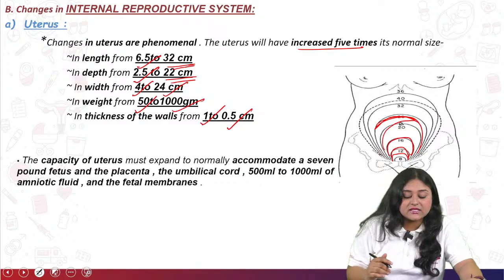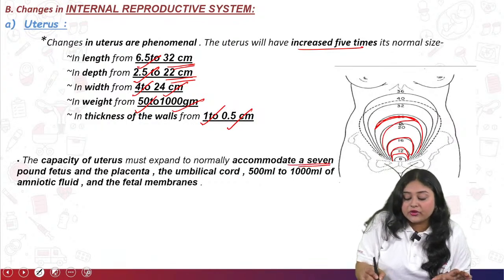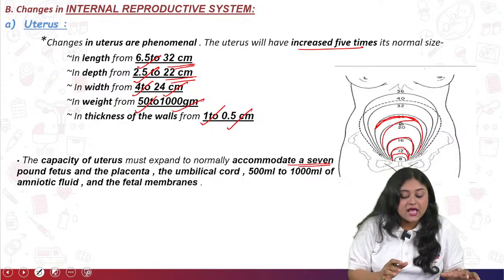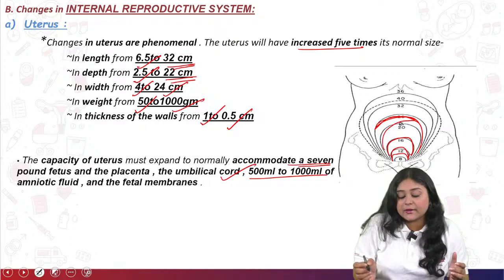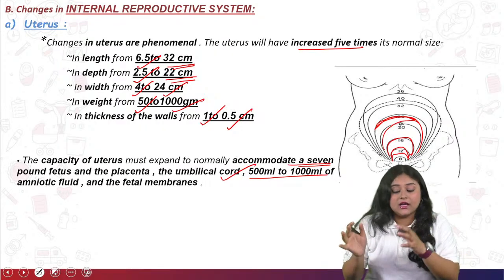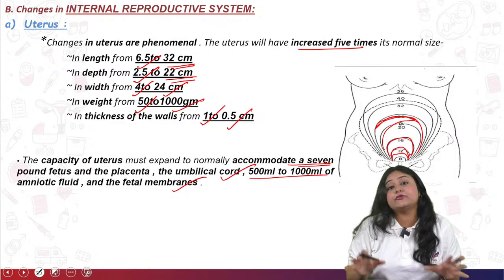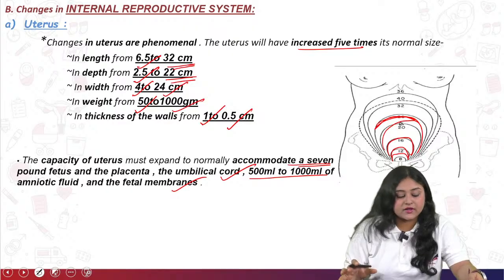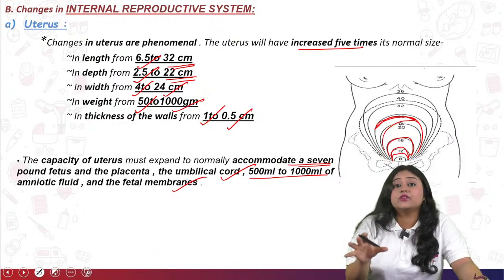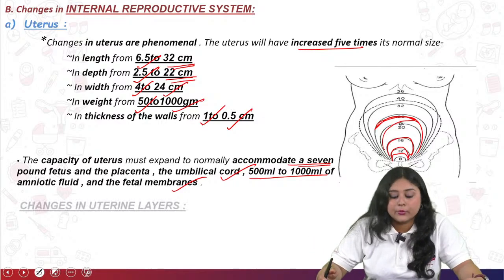Next is the capacity of the uterus. It must expand normally to accommodate a 7 pound fetus, including the placenta, umbilical cord, 500 ml to 1000 ml of amniotic fluid, as well as the fetal membranes. All of these products of conception should be present inside the uterus, so the capacity of the uterus also increases as the pregnancy progresses.